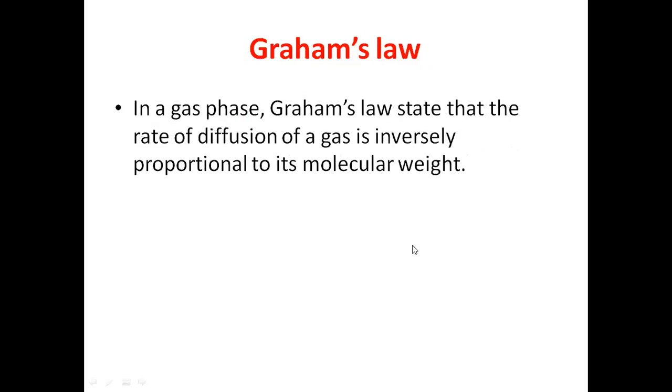Graham's law states the rate of diffusion of a gas is inversely proportional to its molecular weight. This we all know, right? Heavier objects have high potential energy, so they require more energy to move. Similarly, the higher the molecular weight of the gas, the more energy is required for its diffusion. Or else you can say, if the gas is heavier, the rate of diffusion is less. The heavier gas will move slowly. Lighter gas will diffuse very fast.